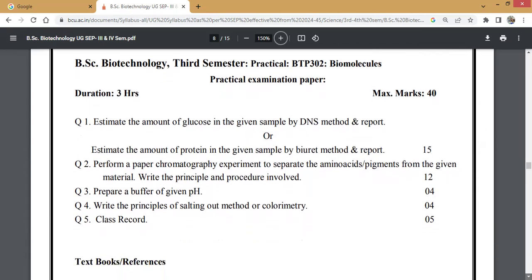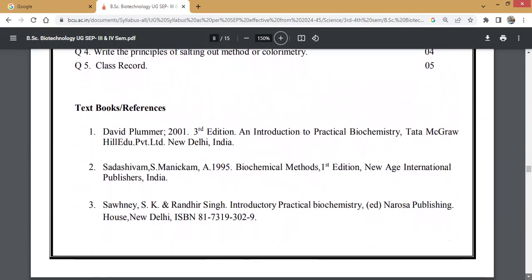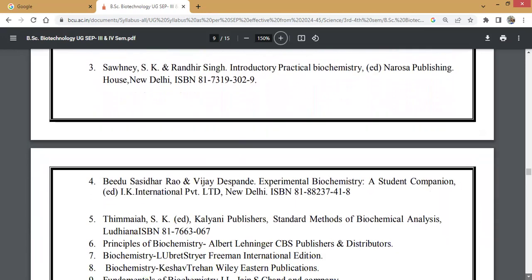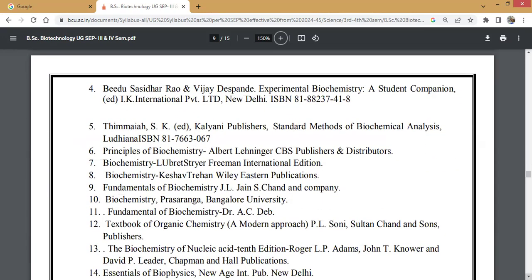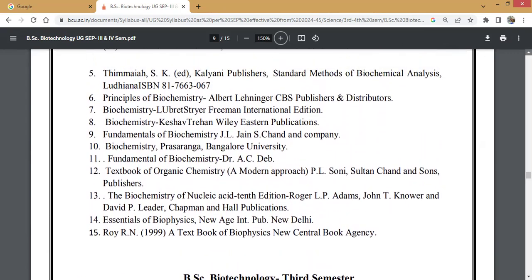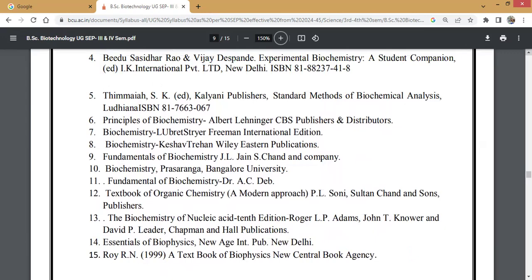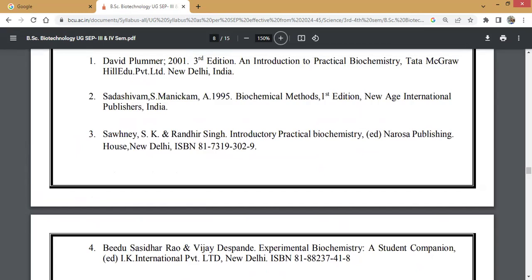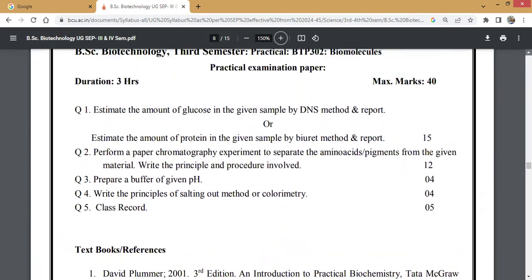I hope I made myself clear to you all, right? If you are willing to purchase any book, or if you want to refer, you can go through these few books for your reference. So these are some of the reference books. If you are willing, you can purchase them. Okay. So this is all about your third semester theory paper and practical paper.